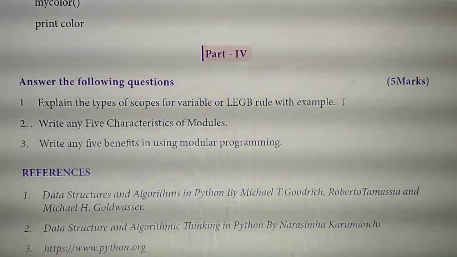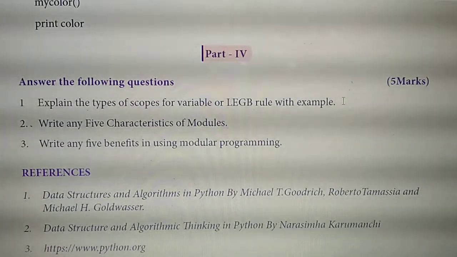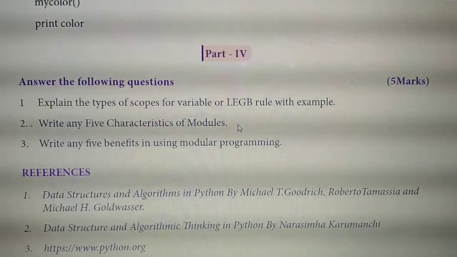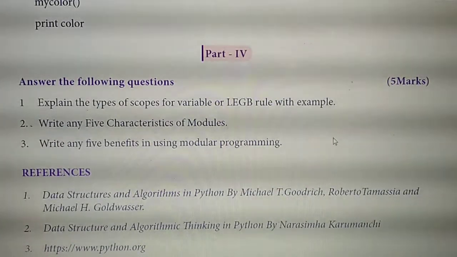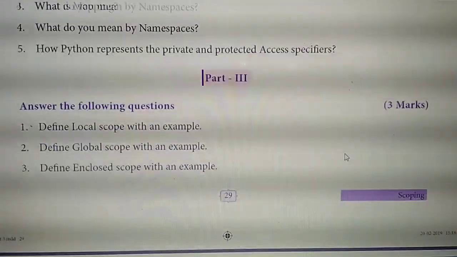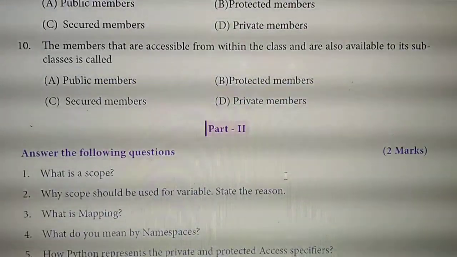Once more I am telling. First question, page number 23 to 25. Second question, page number 25. Third question, page number 26. So have you written the page numbers? Now we can mark the answers for each and every question.